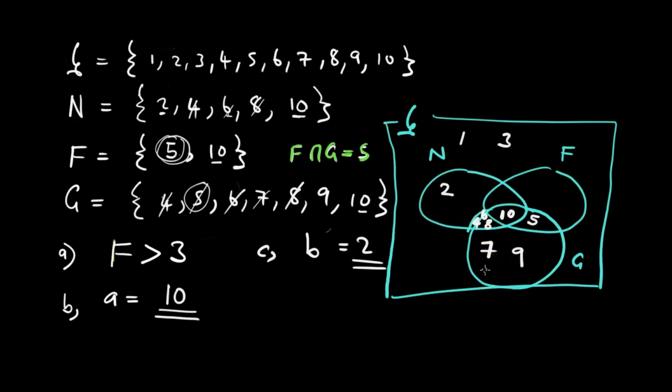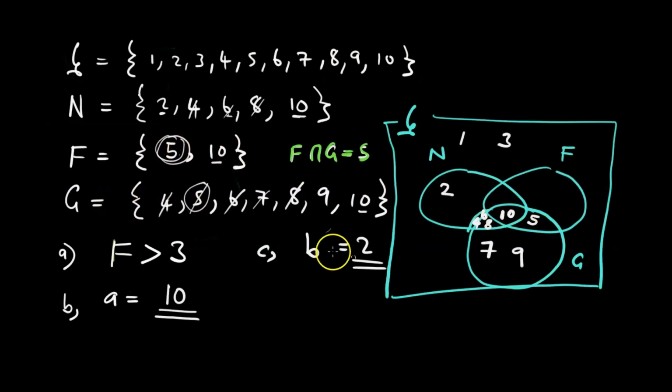The test we can do panapa: tikaenda pana N tikuona ma-elements ari muna N ndi 2, 4, 6, 8, 10. 2 uyu, 4 uyu, 6 uyu, 8 uyu, 10 uyu, saka N akwana. Tikaenda kuna F, 5 na 10, 5 uyu, 10 uyu, F akwana.